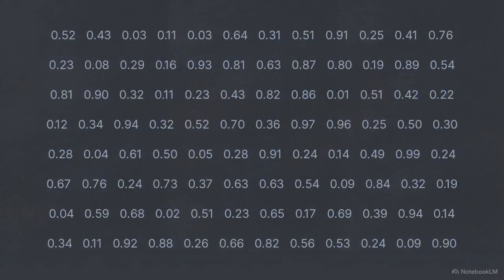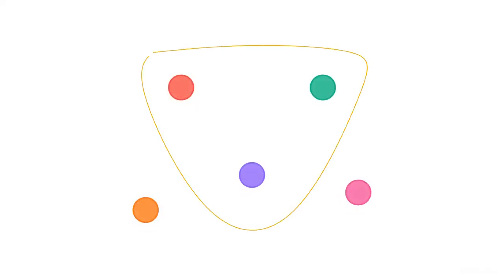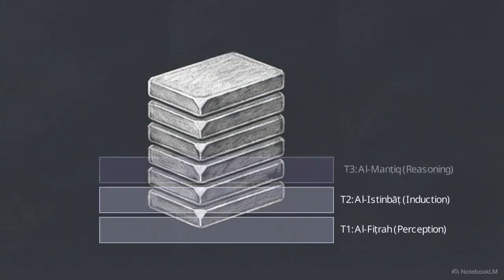Instead of a massive matrix of continuous numbers, Al-Sabīl operates as a hypergraph foundational model. A hypergraph is a mathematical structure where a single connection can link any number of distinct concepts simultaneously. This diagram illustrates the system's structure.